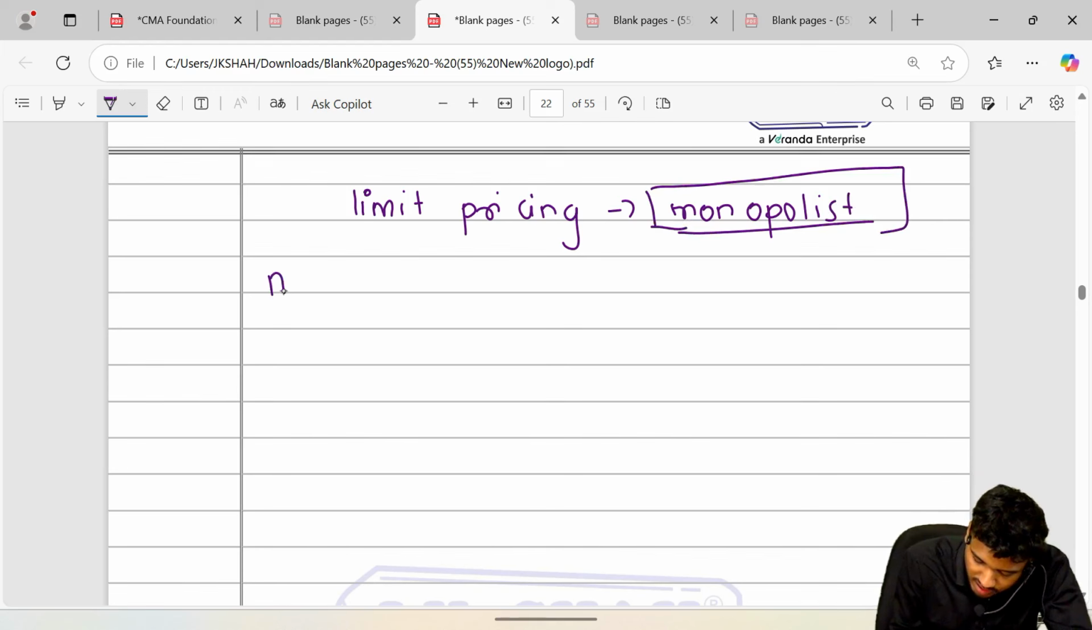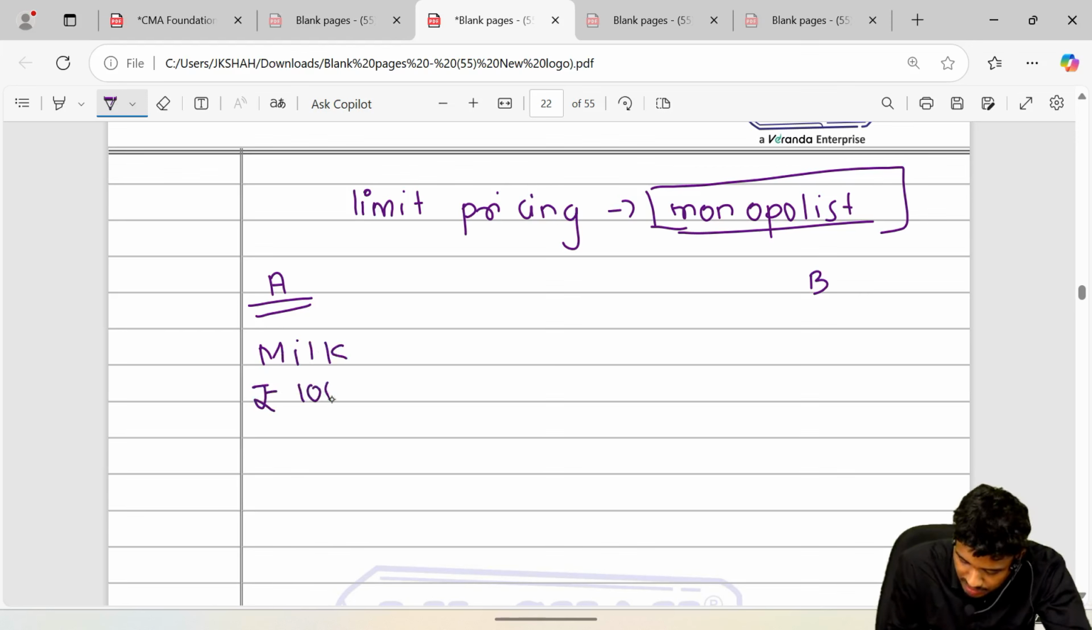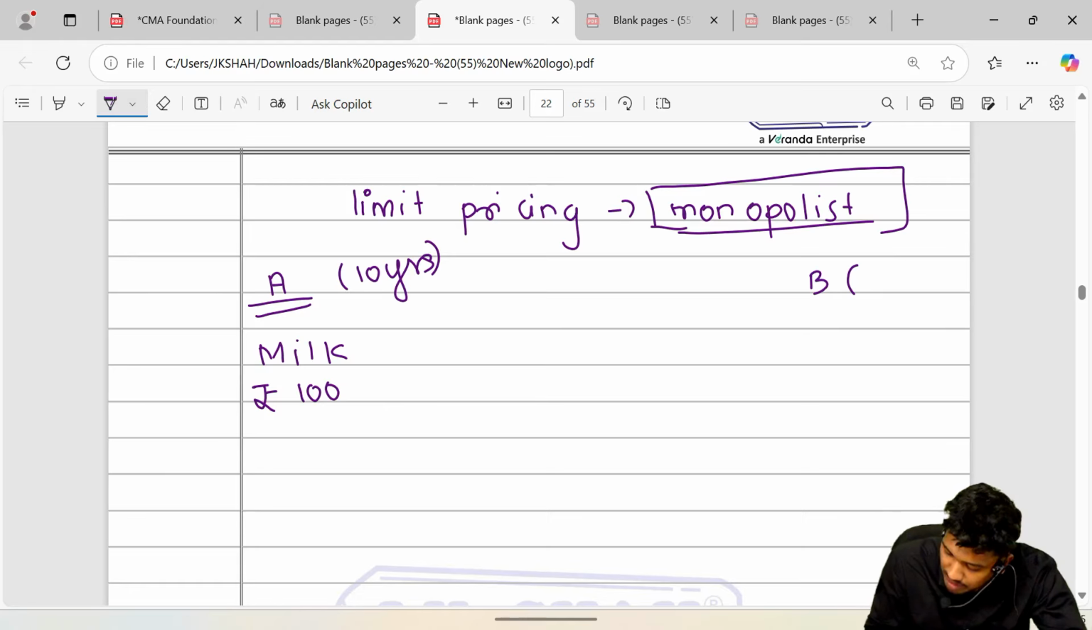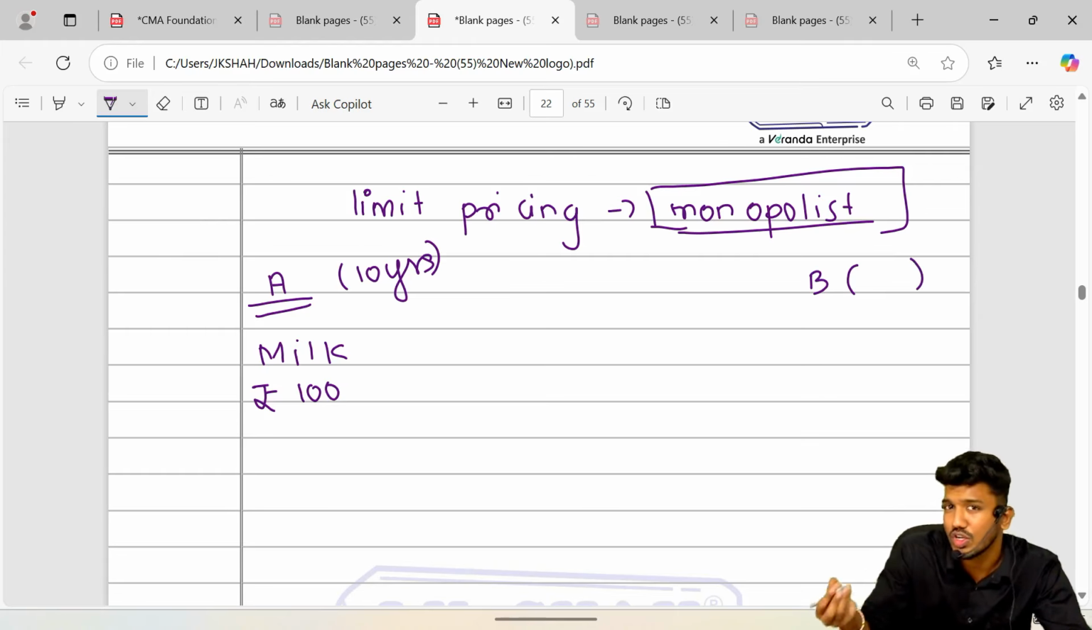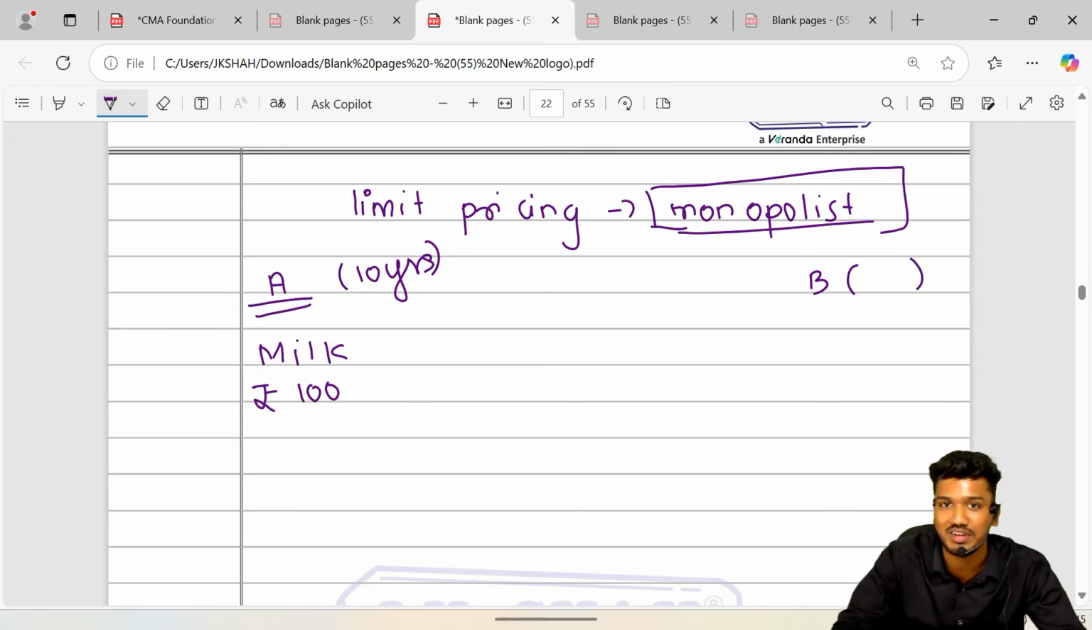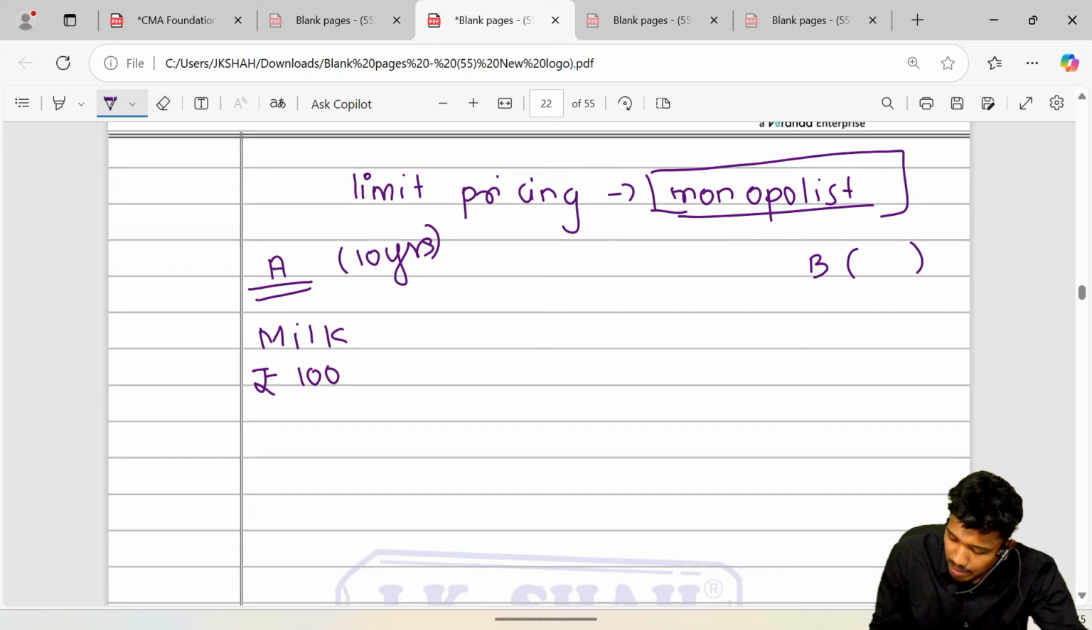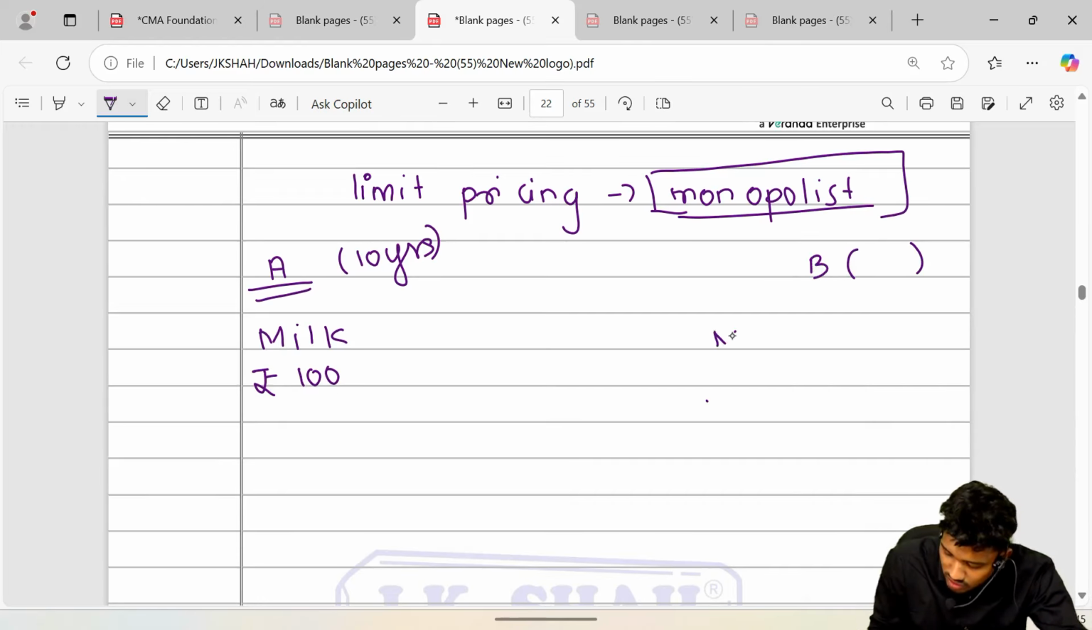Example, there is Mr. A and there is Mr. B. Mr. A sells milk at rupees 100 per liter. For the last 10 years, he is enjoying the monopoly power. Now, Mr. B has entered into the market. Now it could not be called a monopoly because now there are two players. It could now be called a duopoly. So Mr. B also started selling milk for rupees 100.